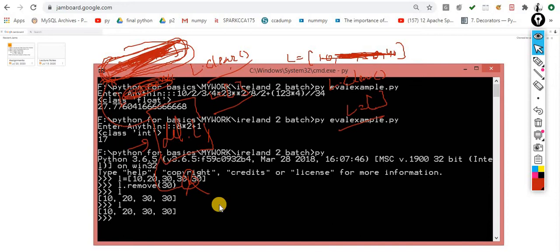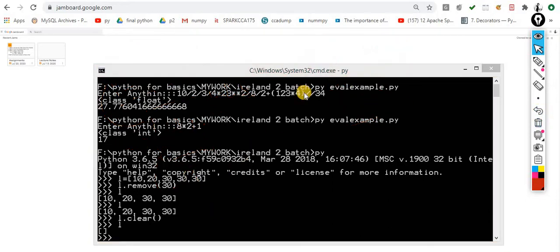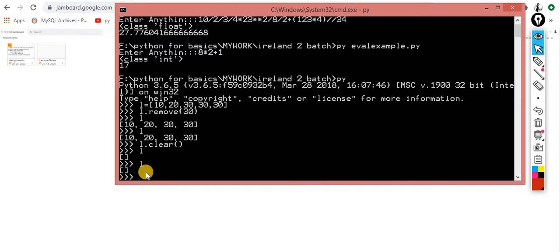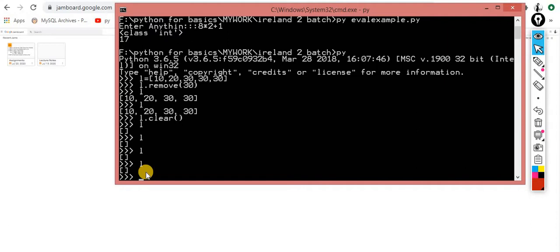So this time L is this one. The first thing I perform is the clear. Now L is cleaned, empty data. L contains no values because I cleaned it. So here I can use this L. I can use this L.